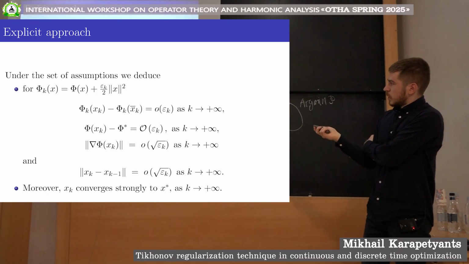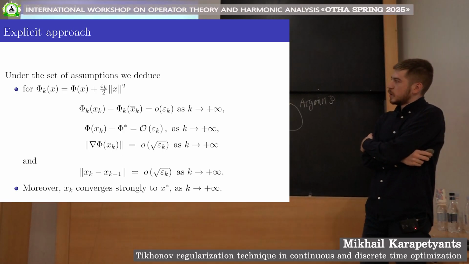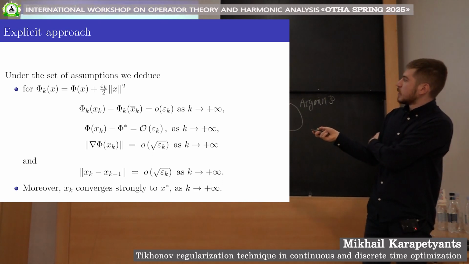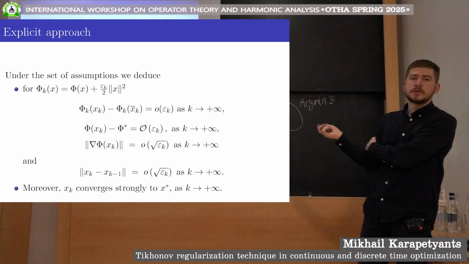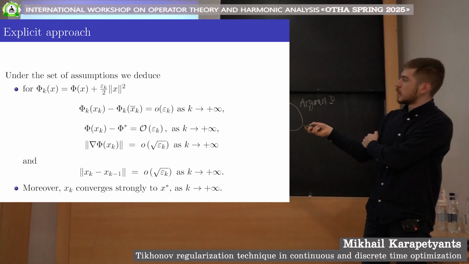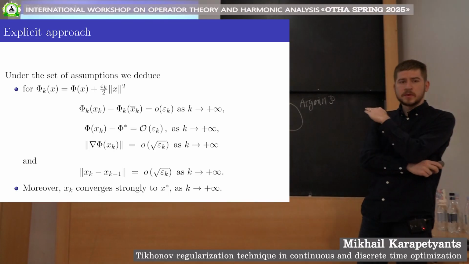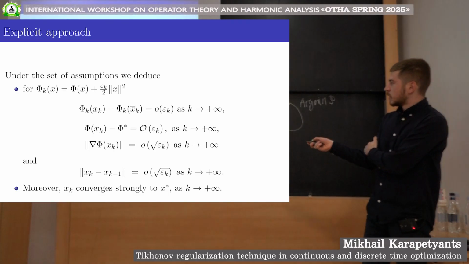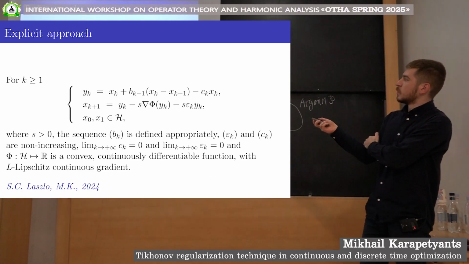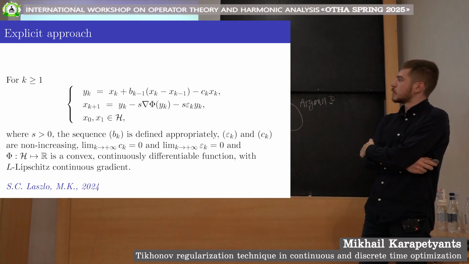And for this algorithm, we were able to show all the major results which were requested at the beginning. So the convergence of the function values to its minimum, and the strong convergence of the generated iterates to a minimal norm solution. And now, most importantly, we don't have the separation of the results. This is just one big setting where we can prove everything which we need. Secondly, we have an unconditional strong convergence of the iterates. And thirdly, this is an explicit algorithm without any proximal operator, without any proximal update.